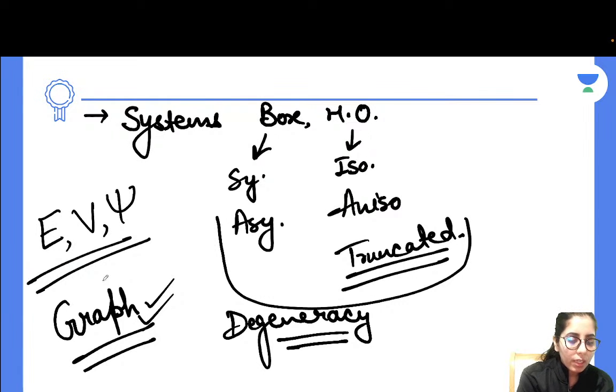And you can easily consider the steps for these different things, and you will not have difficulty.